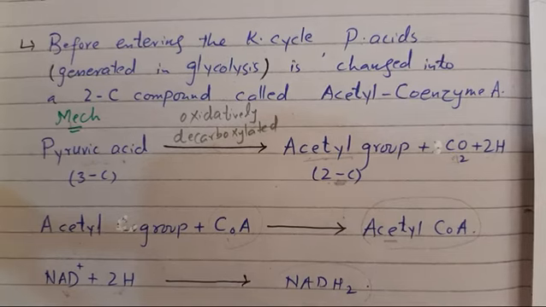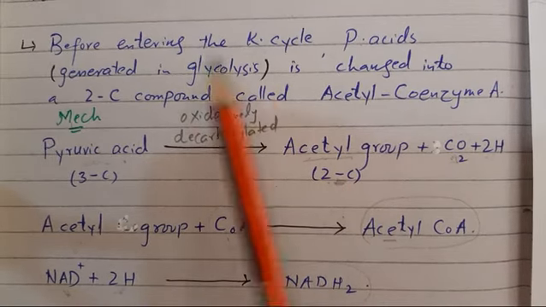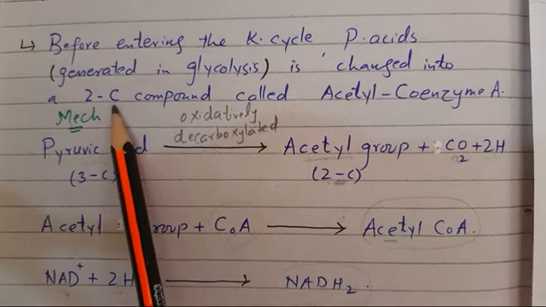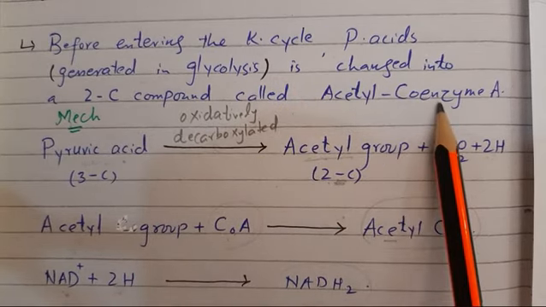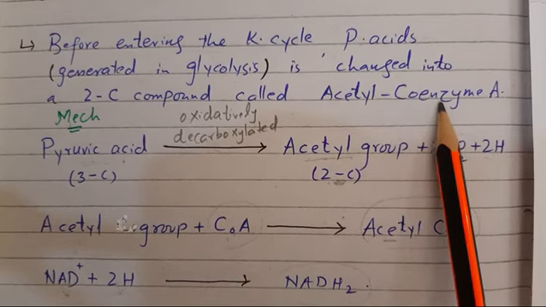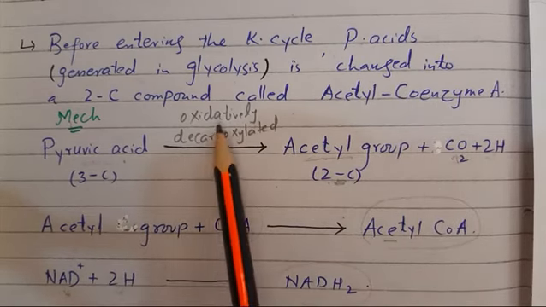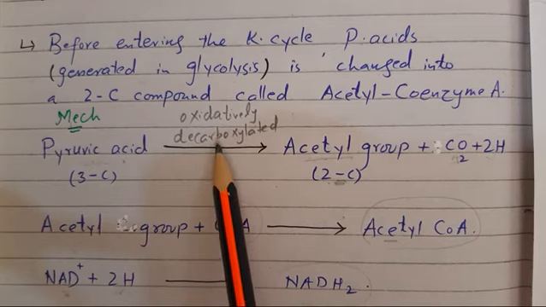So once again, before entering the Krebs cycle, pyruvic acid, which is generated in glycolysis, is changed into a 2-carbon compound called acetyl coenzyme A. How is it changed? During this process, the pyruvic acid, a 3-carbon molecule, is oxidatively decarboxylated.